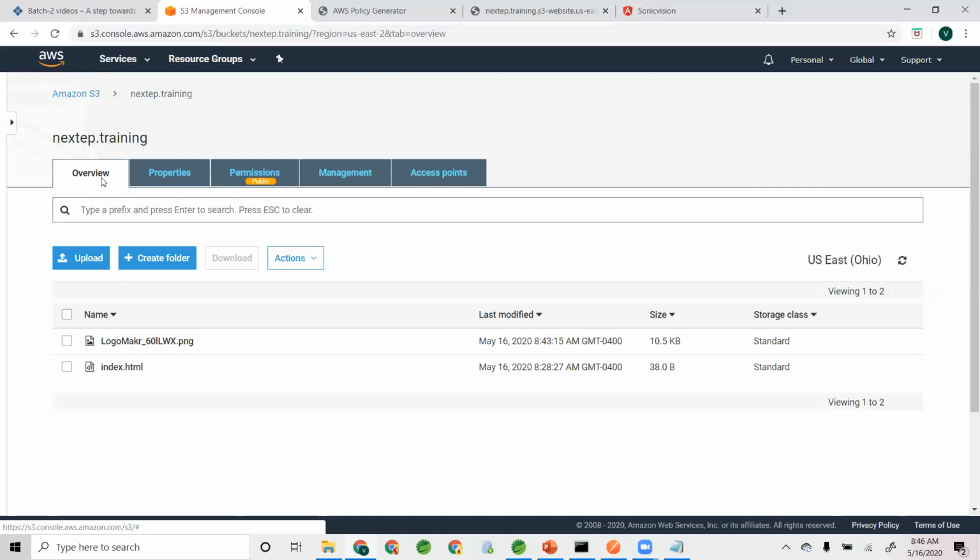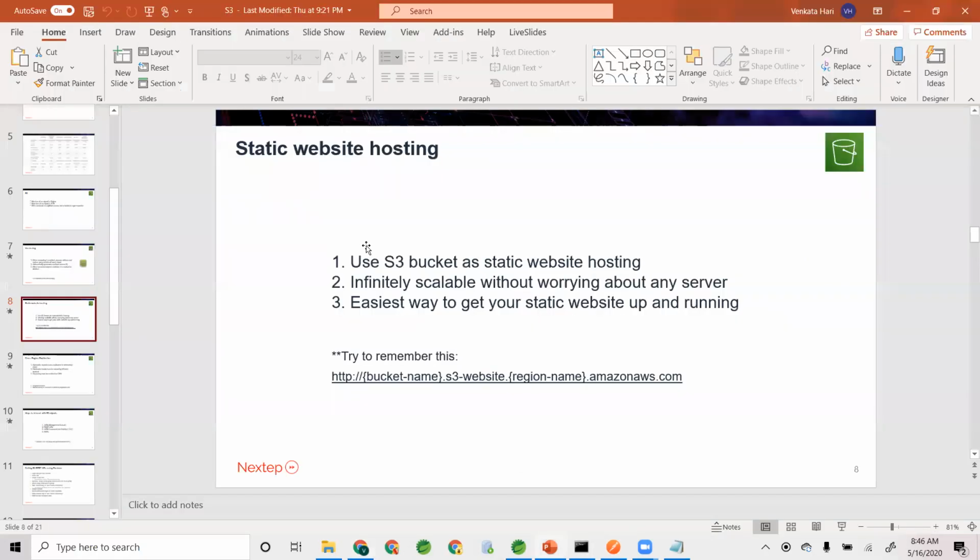Okay, that's about static website hosting. It's that simple. It's very straightforward, and it's very, very powerful. Going into the exam, I highly recommend remembering this one. Okay, and then understand the bucket policy.